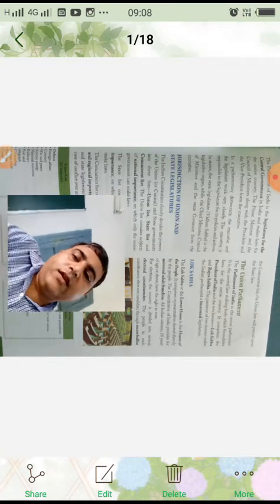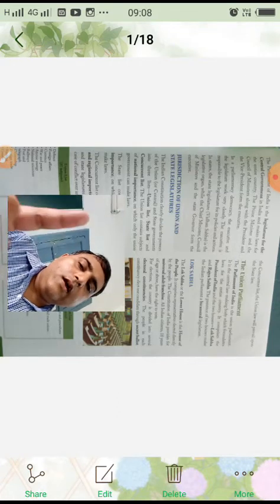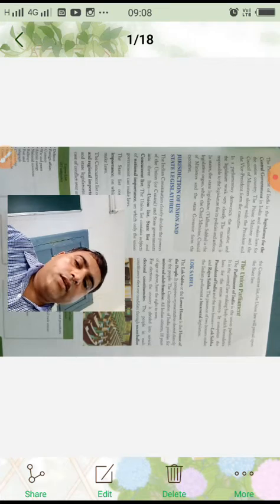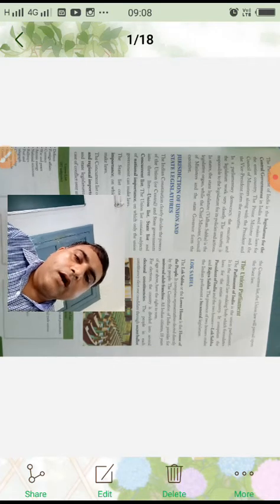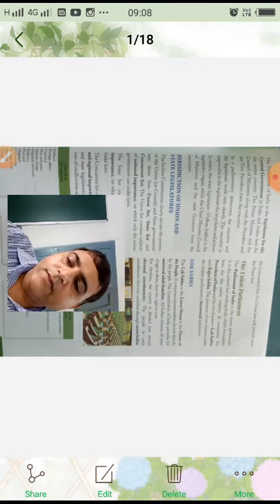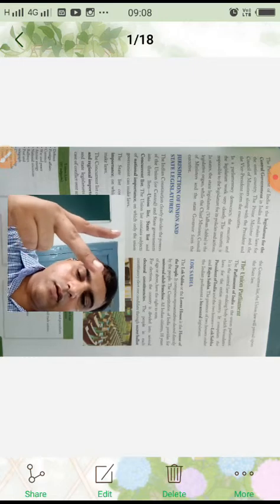Now move on to the next heading, that is jurisdiction of union and state legislatures. Now the Indian Constitution clearly divides the powers of the union or central and the state governments into three lists, that is union list, state list and the concurrent list.